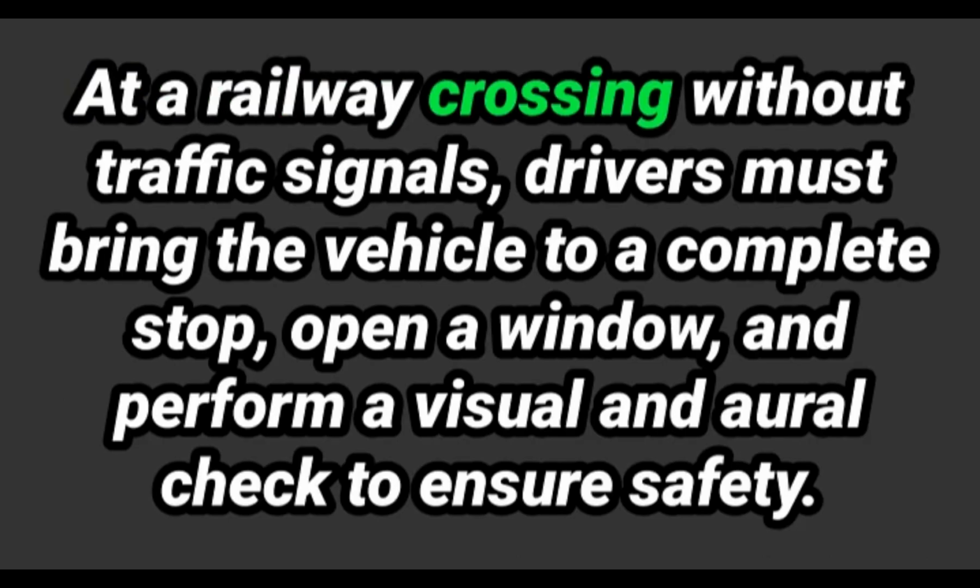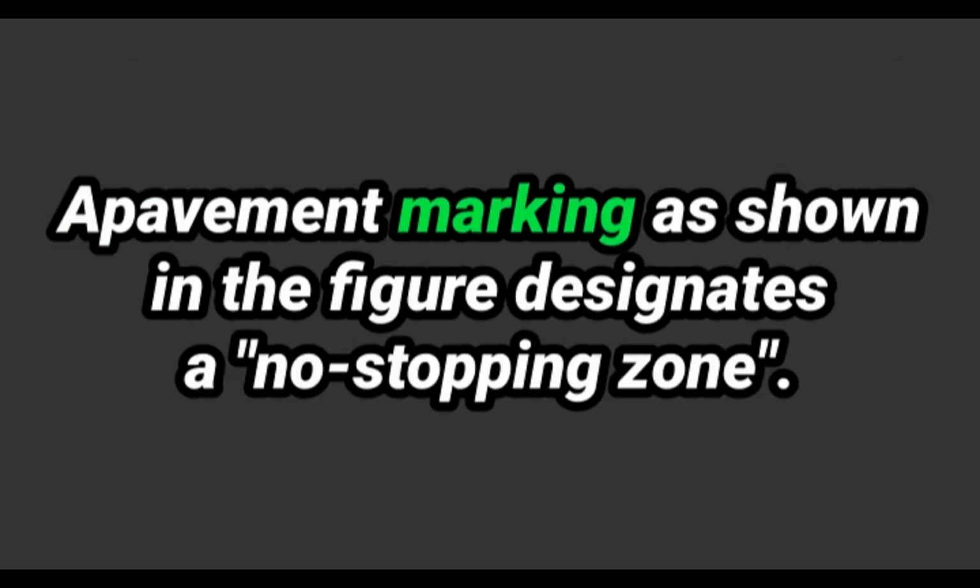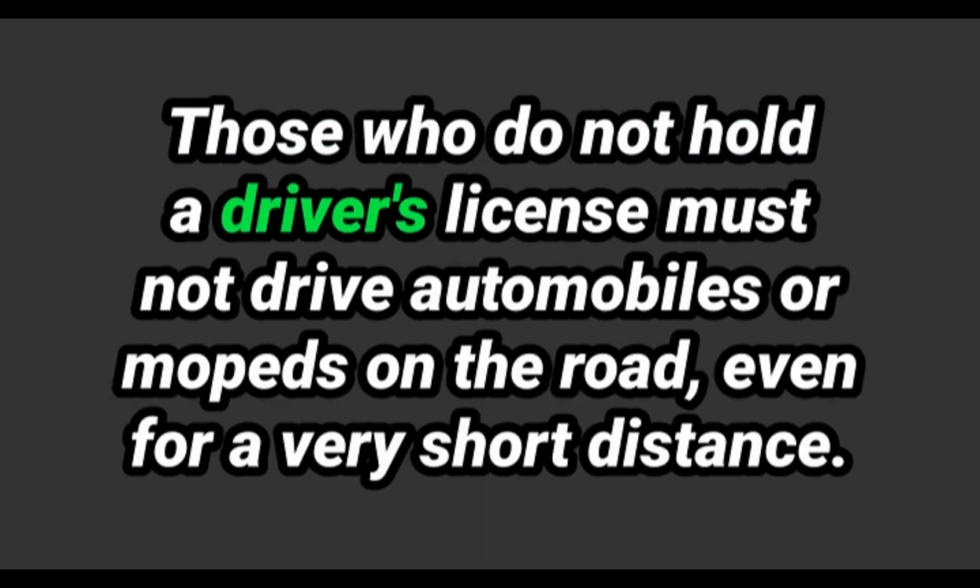41. At a railway crossing without traffic signals, drivers must bring the vehicle to a complete stop, open a window, and perform a visual and audible check to ensure safety. 42. The pavement marking shown in the figure designates a no stopping zone. 43. Those who do not hold a driver's license must not drive auto vans or mopeds on the road, even for a very short distance.